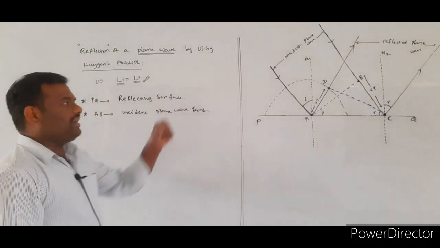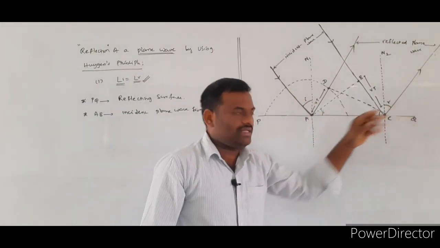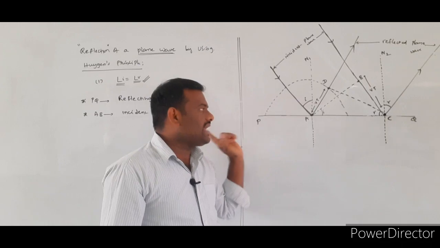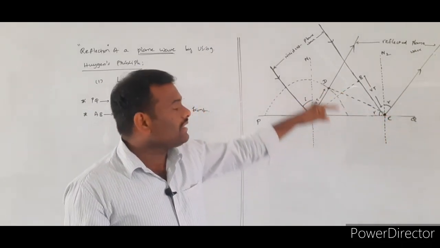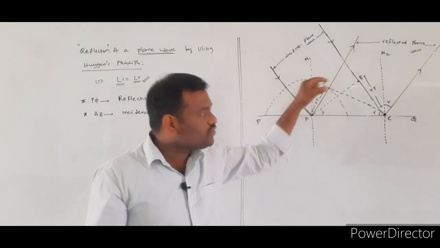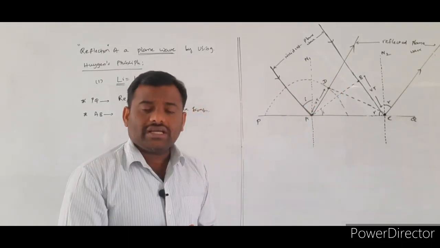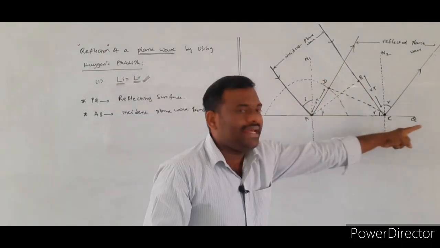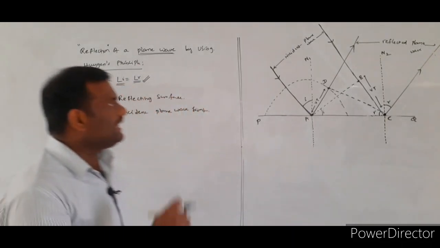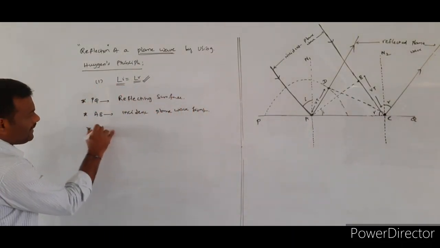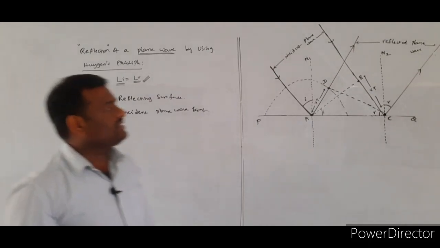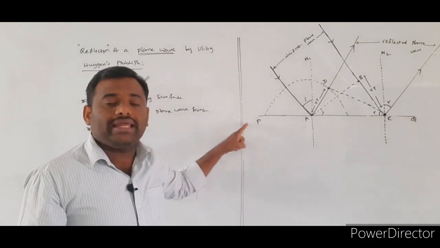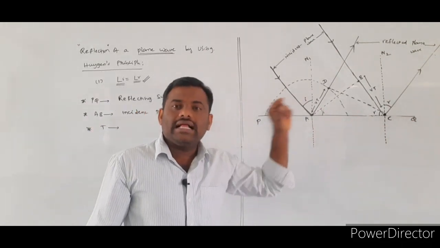Whenever the plane wavefront comes towards our plane reflecting surface, if you observe, the particles present at the point A will strike the surface PQ earlier than the particles present at the point B. The particles at the point B will take some time to strike the plane reflecting surface PQ. I am assuming that the time taken by the particles at the point B to reach the surface PQ is capital T.